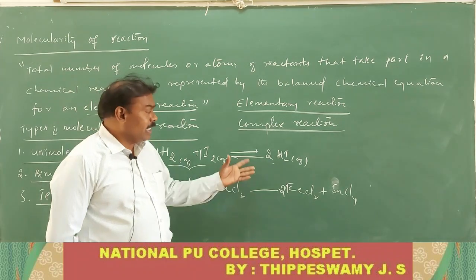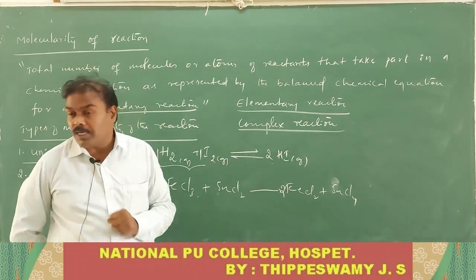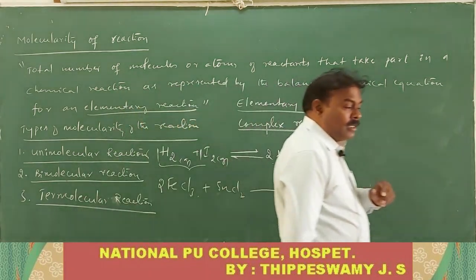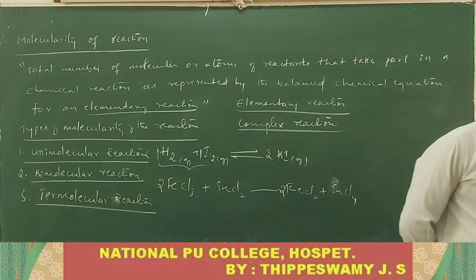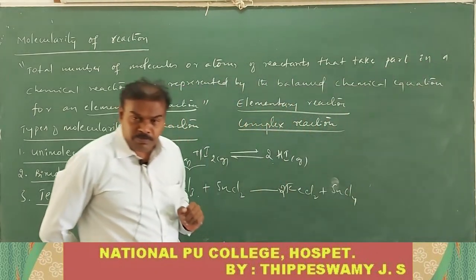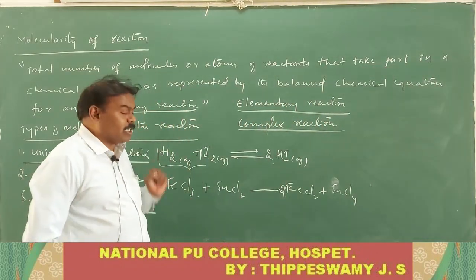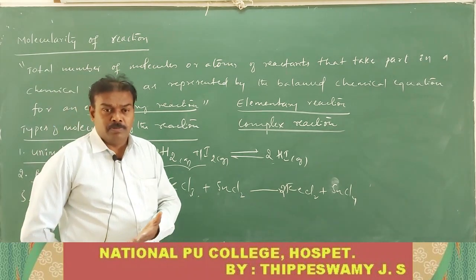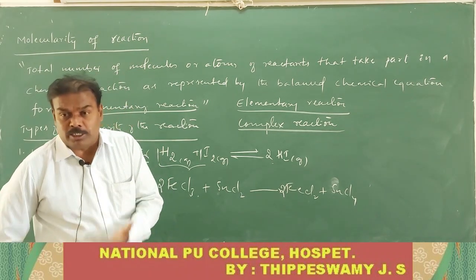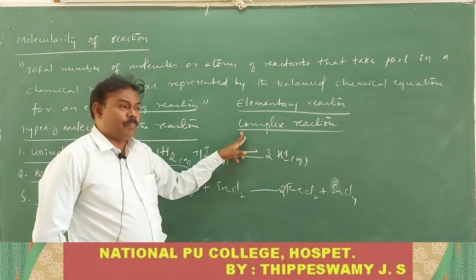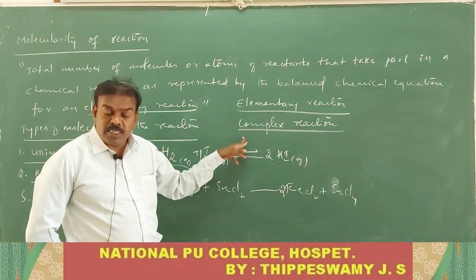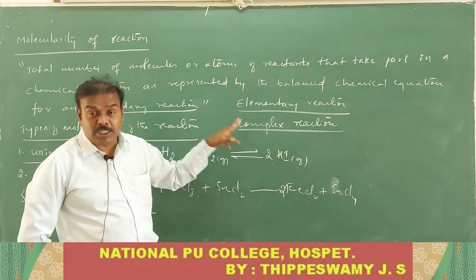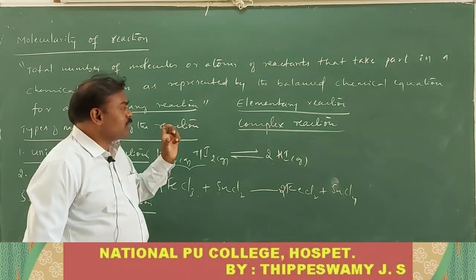You know that decomposition of hydrogen peroxide is a complex reaction, because this reaction is taking place in two steps. Complex reaction means the reaction which is carried out in more than one step or in several steps.